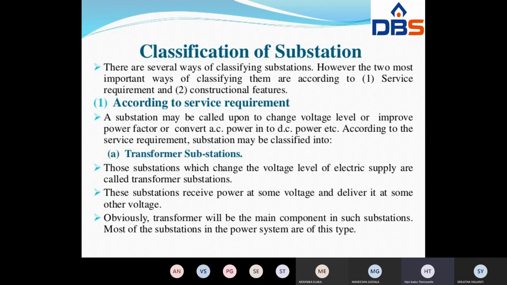Obviously, the transformer is the main equipment in such a substation. That means, suppose in general we have to take 66 kV to 33 kV. The transformer may step down the voltage from 66 kV to 33 kV. So this type of substation is called a transformer substation. In this substation, what is the main equipment? Transformer is the main equipment.